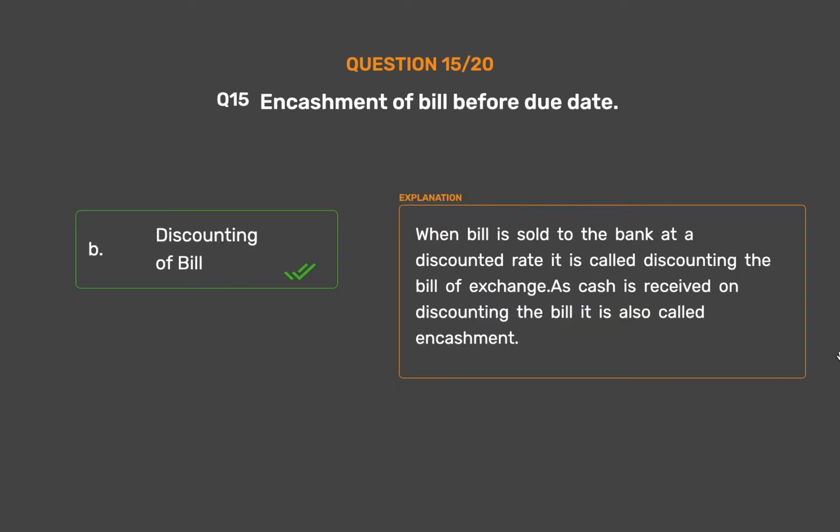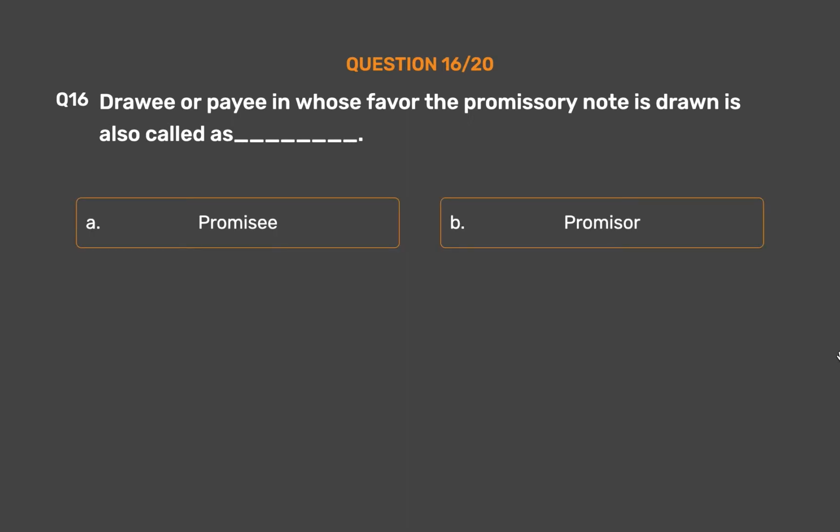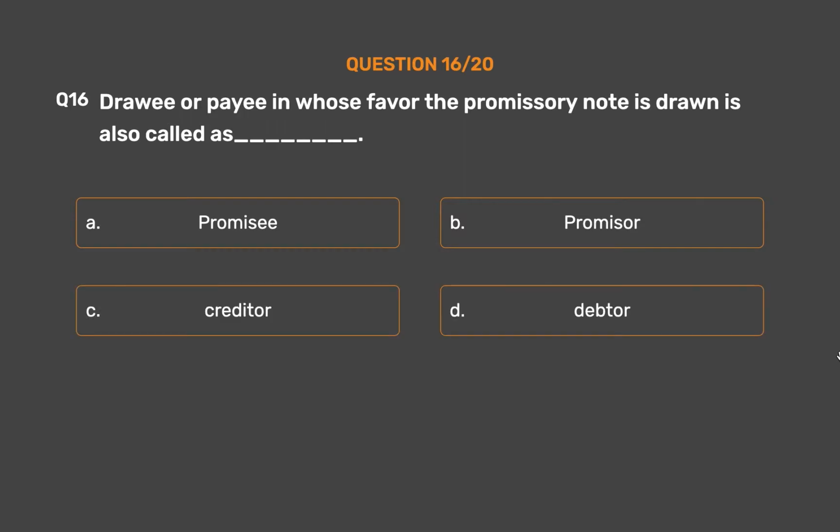When bill is sold to the bank at a discounted rate, it is called discounting the bill of exchange. As cash is received on discounting the bill, it is also called encashment. Question number 16. Drawee or payee in whose favor the promissory note is drawn is also called as underscore. Option A, promisee. Option B, promissor. Option C, creditor. Option D, debtor.